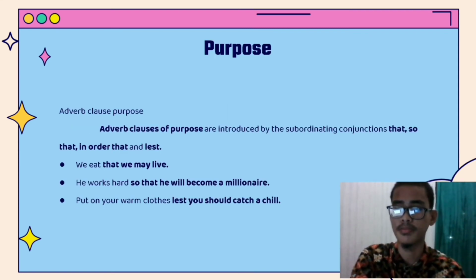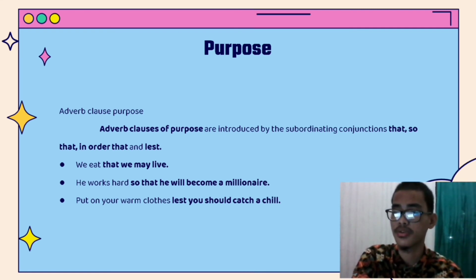Adverb clause of purpose. Adverb clauses of purpose are introduced by subordinating conjunctions like that, so that, in order that, and lest. For example, we eat that we may live. The clause marker that relates we eat and we may live. He works hard so that he will become a millionaire. So that relates the clause he works hard to he will become a millionaire.